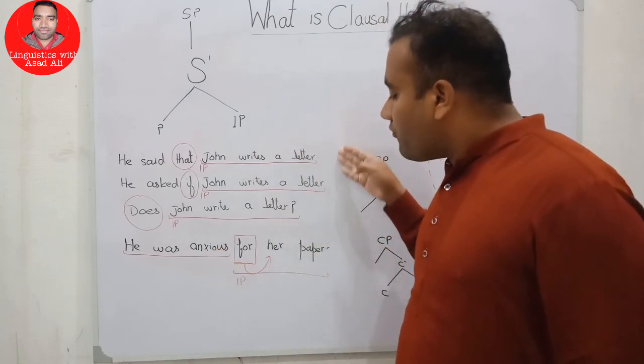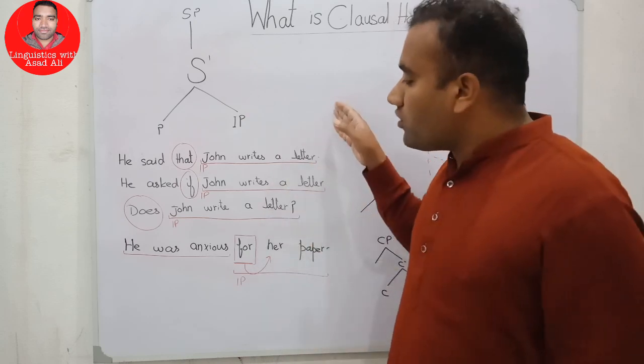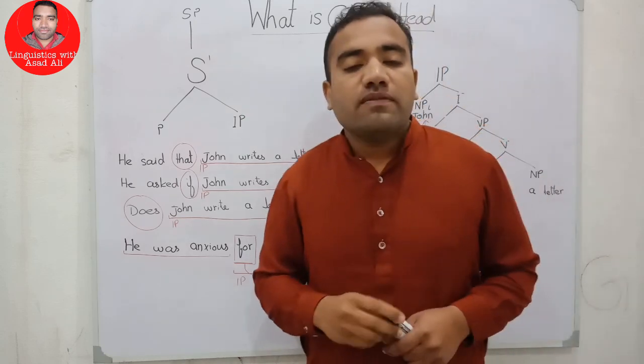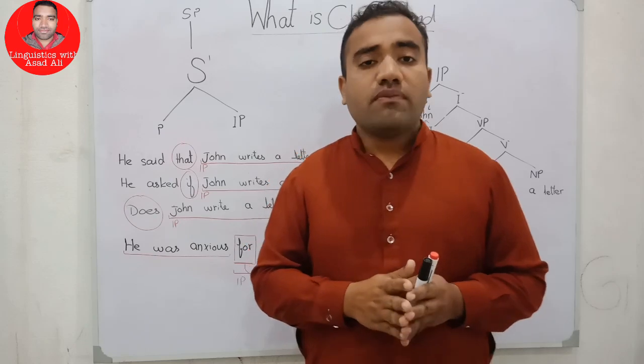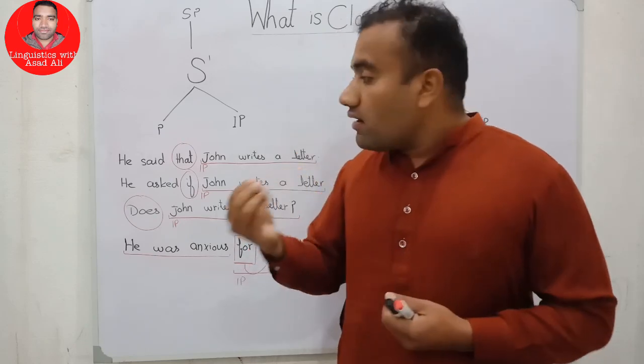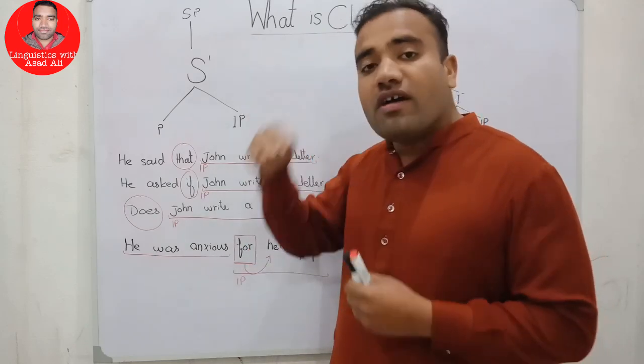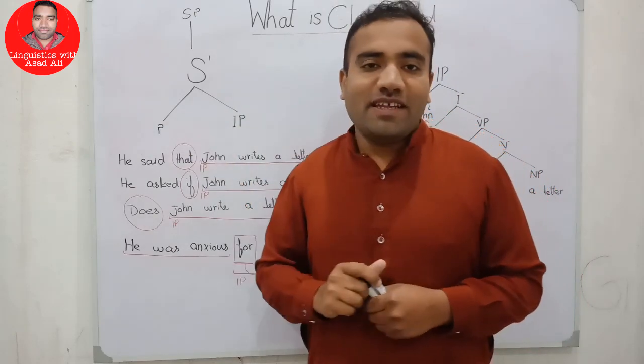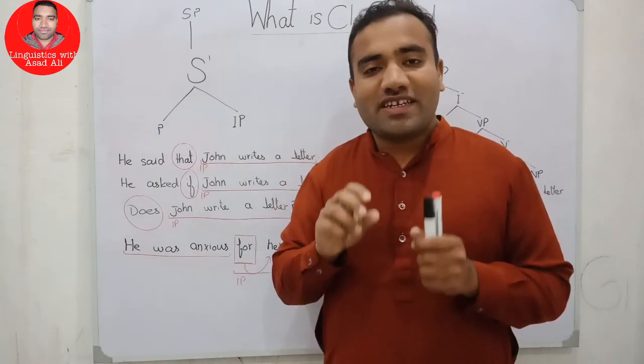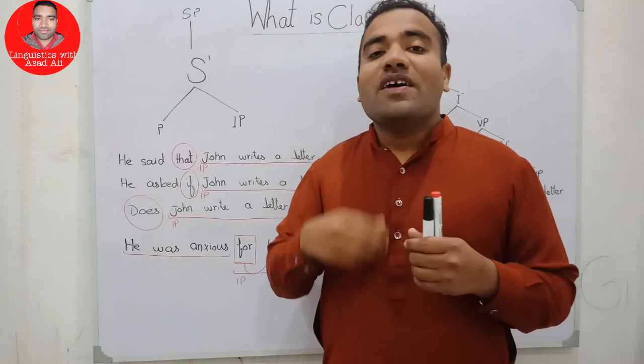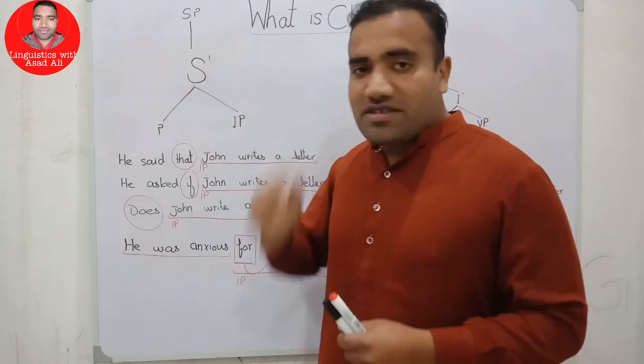We have four examples, and in these examples we have two clauses, and either our clausal head is S or something else. In this video we will construct what the clausal head is.